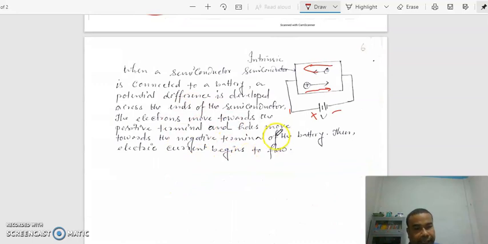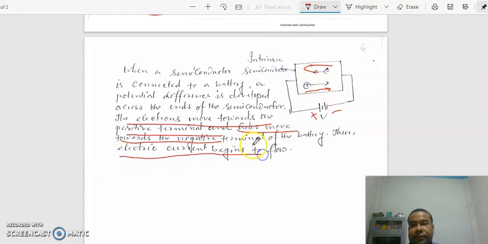If you connect a battery, then holes will move from battery positive to negative. Electrons move towards the battery positive terminal, and holes move towards the battery negative terminal. So holes move from battery positive to negative, and electrons move from battery negative to positive. So due to this flow of electrons and holes, there is electric current in the circuit.